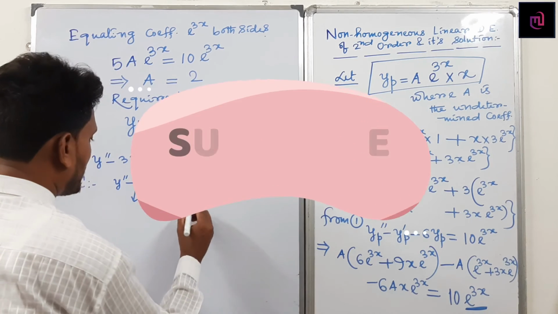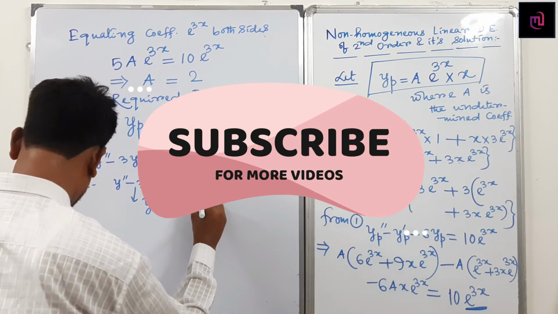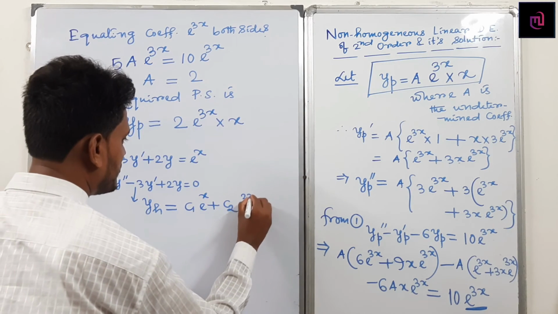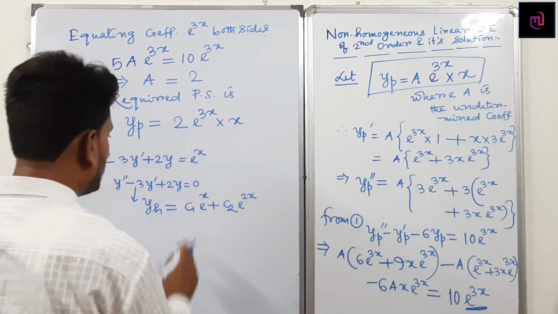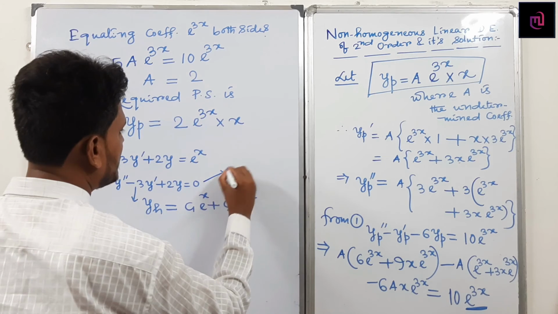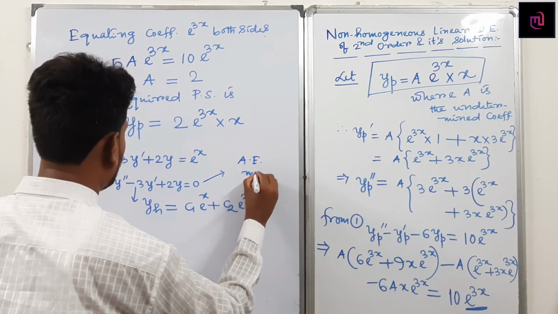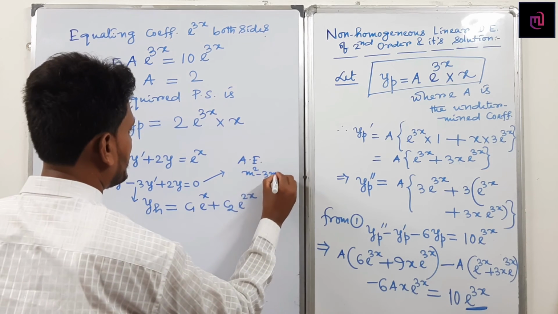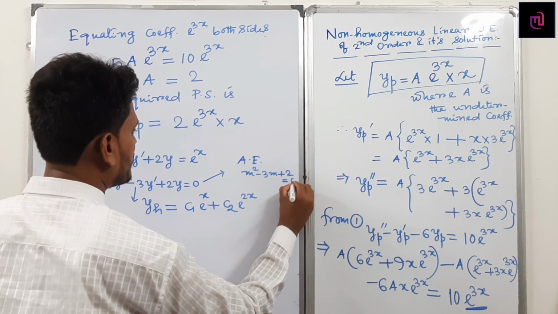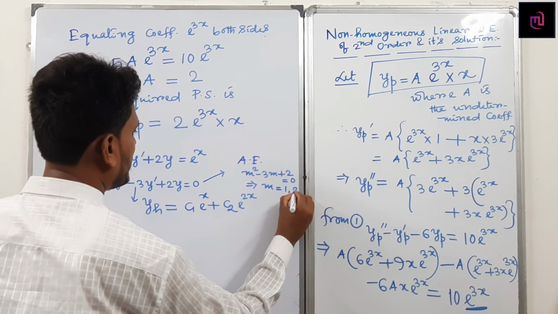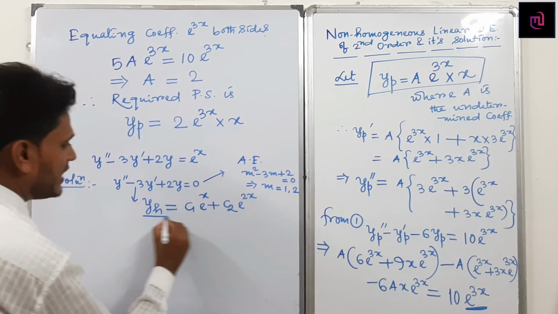So in this case, can I write C1 into e to the power x plus C2 into e to the power 2x? If I write the auxiliary equation here, it becomes m square minus 3m plus 2 equals 0. So m becomes 1, 2. So here I have written yh as this part.